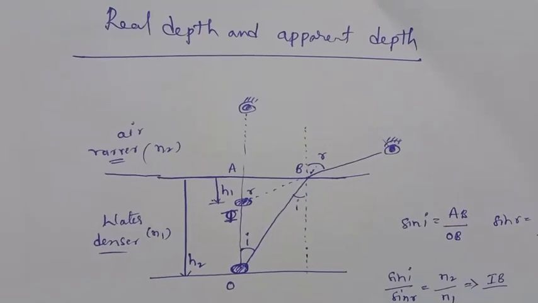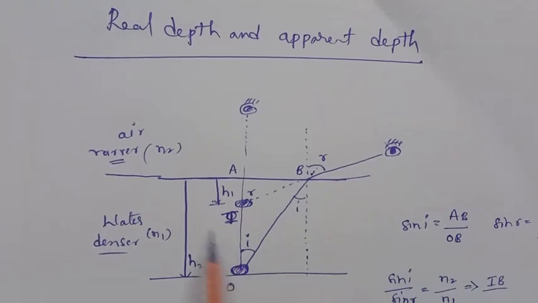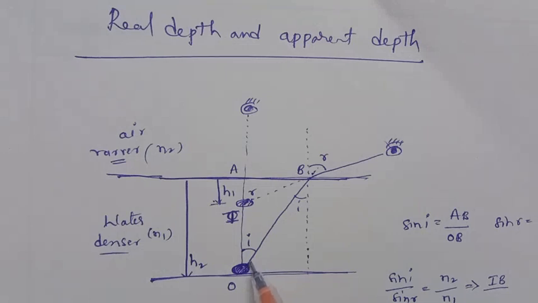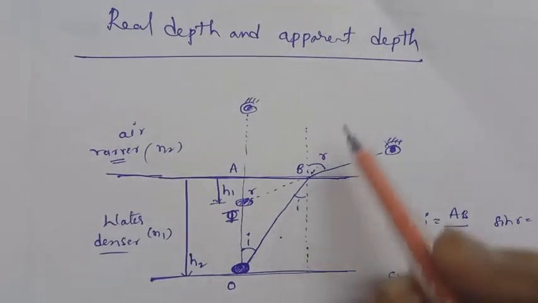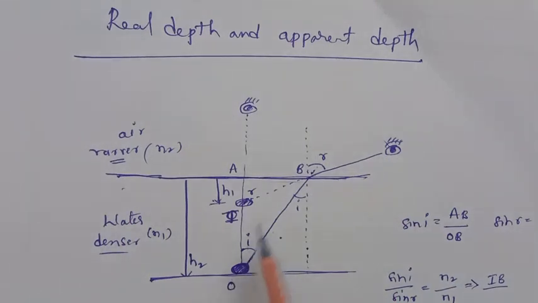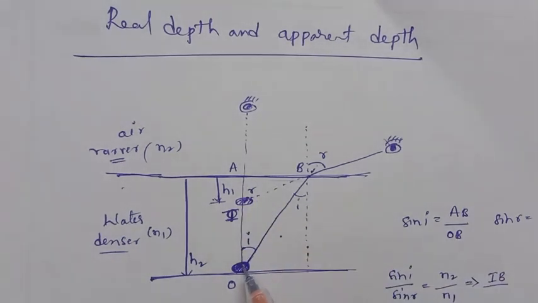Next one is real depth and apparent depth. Suppose there is water, and in that water there is a coin. Here is the coin. If you have to view the coin, the light rays are traveling from the water into the air. So this is all a water container. Inside the water we have taken a glass container and put a coin in it. We see this coin because the light ray incident on it gets reflected, and that part we can view.